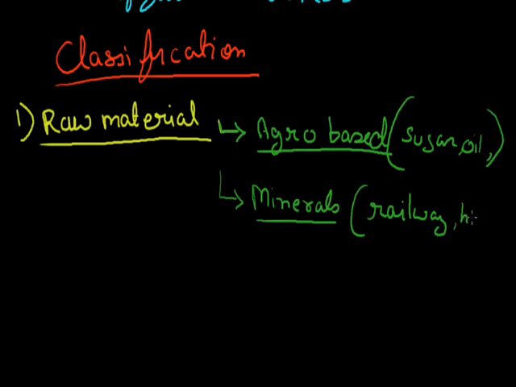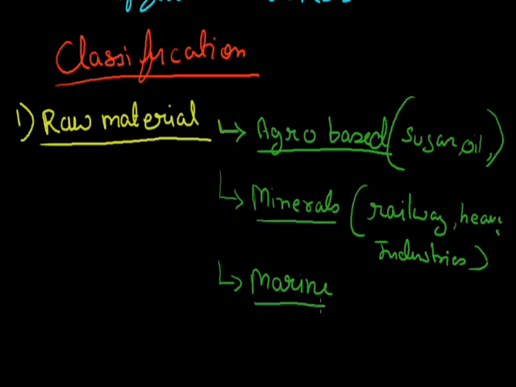All the heavy industries are examples of mineral based industries. The next type of industries is the marine based industries. Means all those industries which get their raw materials from sea or rivers. For example, the pearl industries, fishing industries, etc.